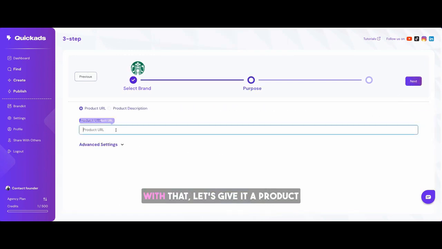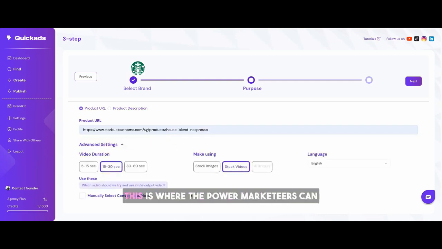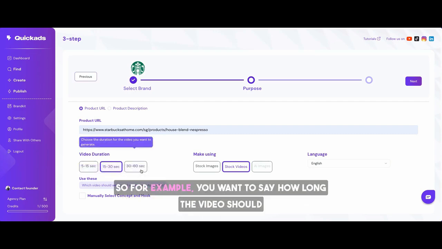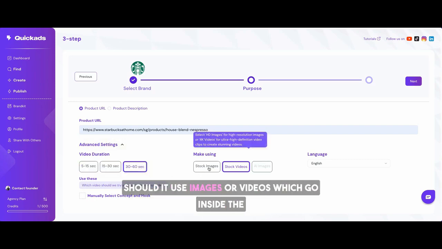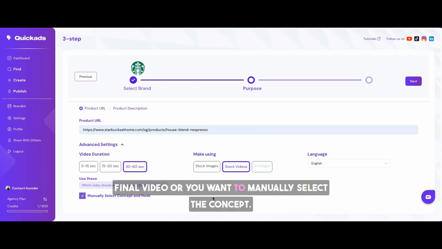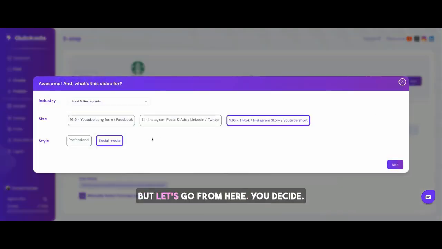Awesome. With that, let's give it a specific product URL to build for. Let's build it for the Nespresso settings. Now, this is very important. This is where the power marketeers can look at and set the advanced settings. So, for example, you can say how long the video should be, and which private assets you want to use. Should it use images or videos which go inside the final video, or do you want to manually select the concept? You can also select the languages from here.